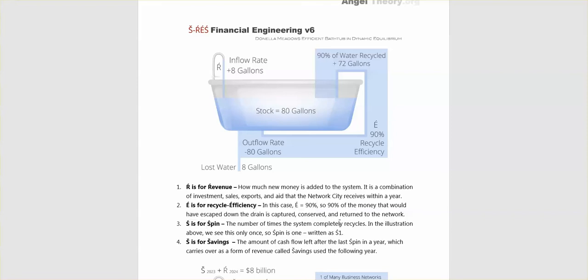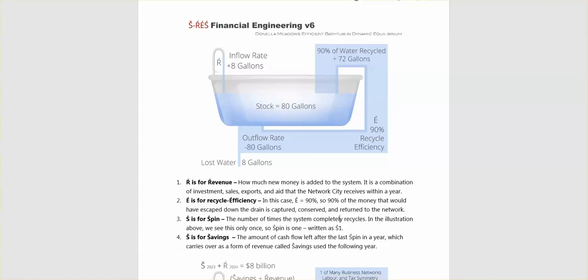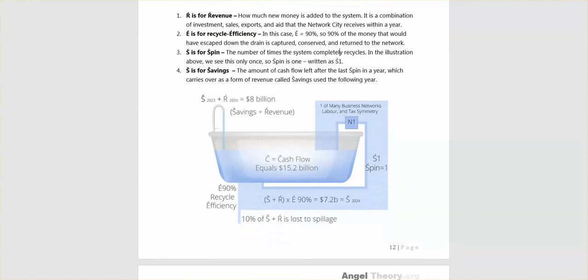And we have the little accents above the R, E, and S, just so as we can see them when I'm adding them into the narrative. Okay, S is for savings, the amount of cash flow left after the last spin in a year, which carries over as a form of revenue called savings the following year. Okay, so let's go down and have a look at that savings, the spin.